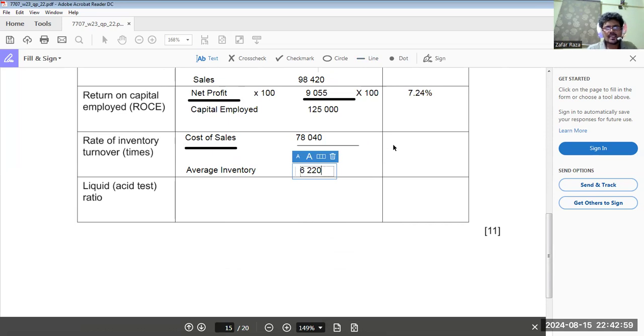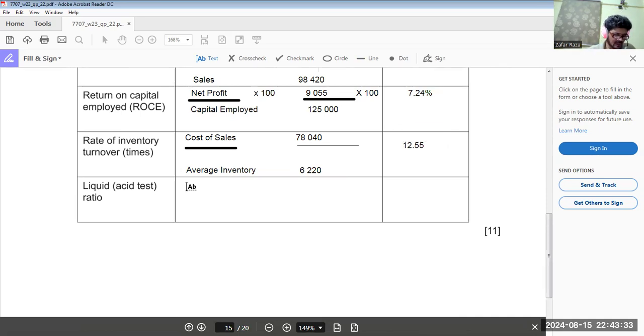So the answer would be in times: 78040 divided by 6220, 12.546 times. We will call it 12.55 times.